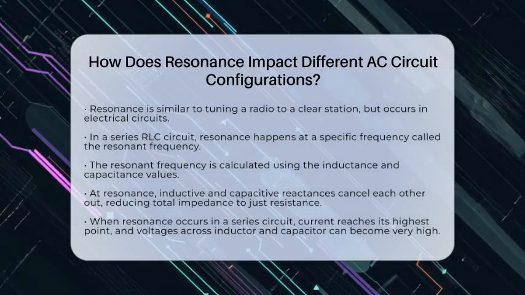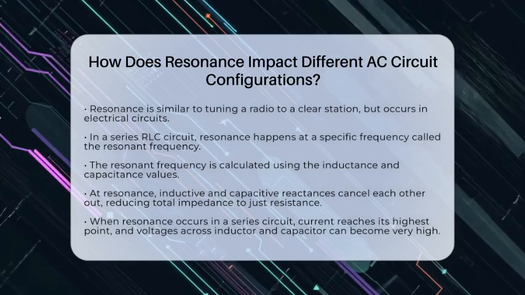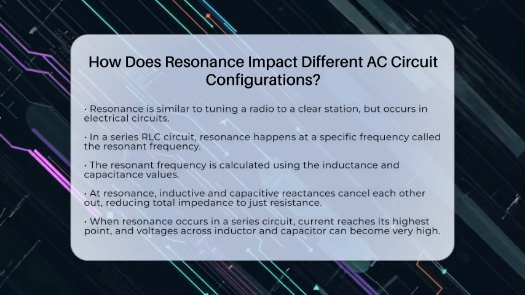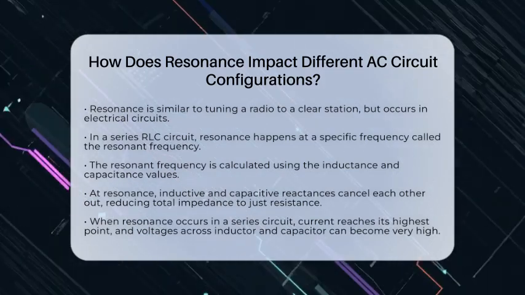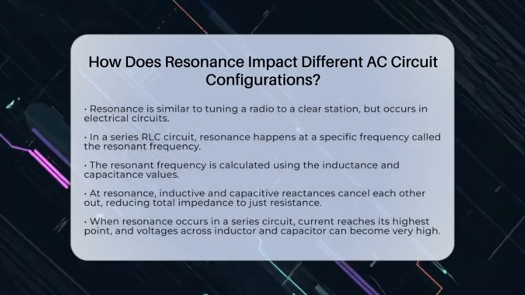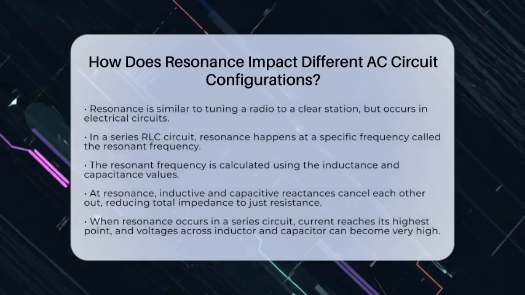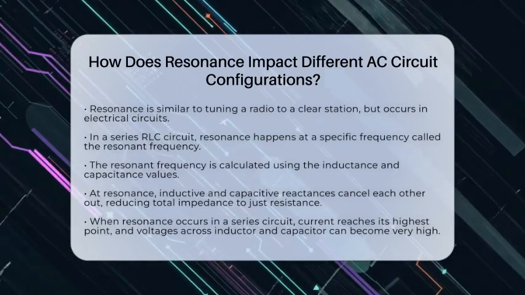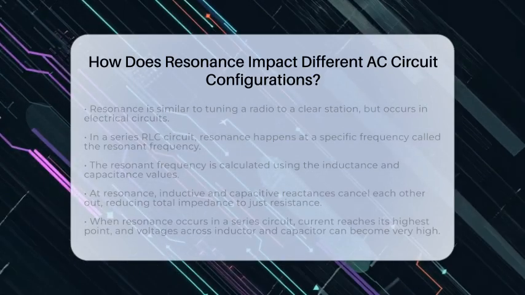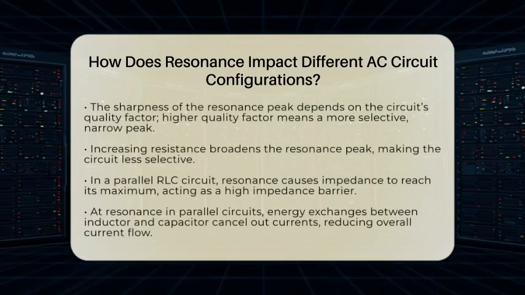tuning frequencies. In a series RLC circuit, which has a resistor, inductor, and capacitor connected one after the other, resonance happens at a specific frequency called the resonant frequency. This frequency is calculated by dividing 1 by 2 times pi times the square root of the inductance times the capacitance. When the circuit hits this frequency, the inductive reactance and capacitive reactance are equal but opposite, canceling each other out. As a result, the total impedance becomes just the resistance, which is usually much lower than at other frequencies.